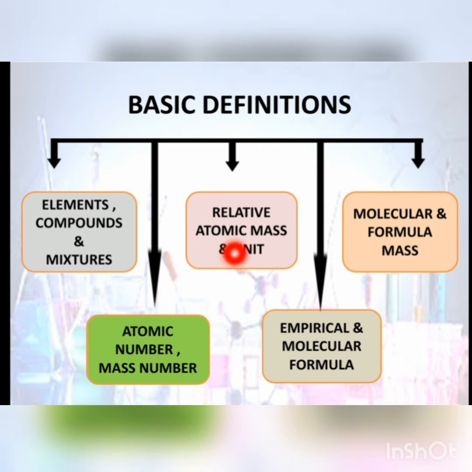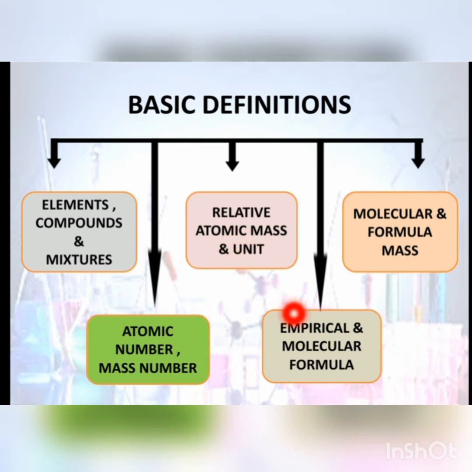Next is relative atomic mass and its unit. The mass of an atom of an element relative to the mass of an atom of carbon-12, that is a standard, is called relative atomic mass. And the atomic mass unit is the unit for relative atomic mass.